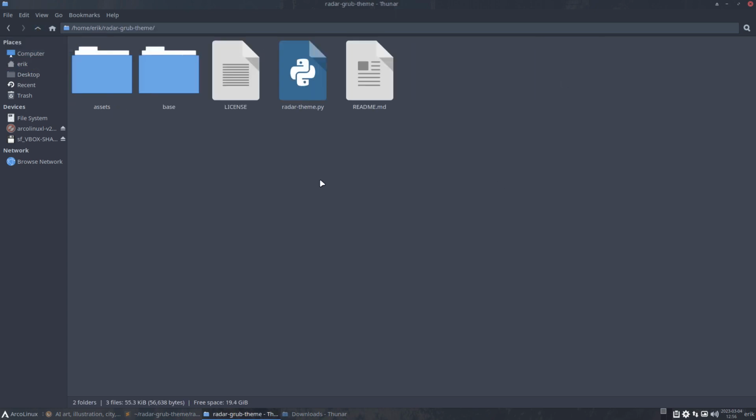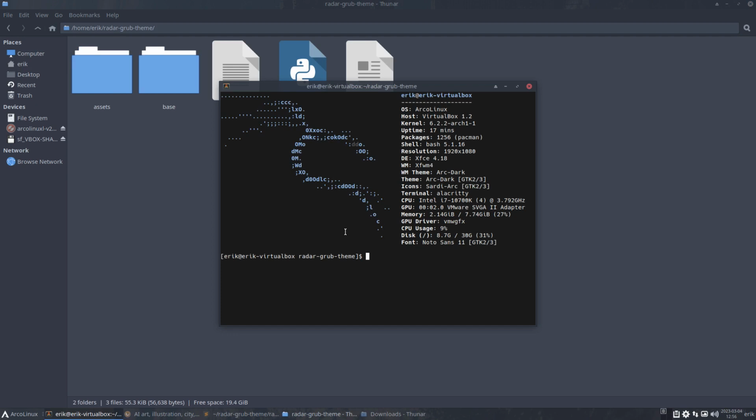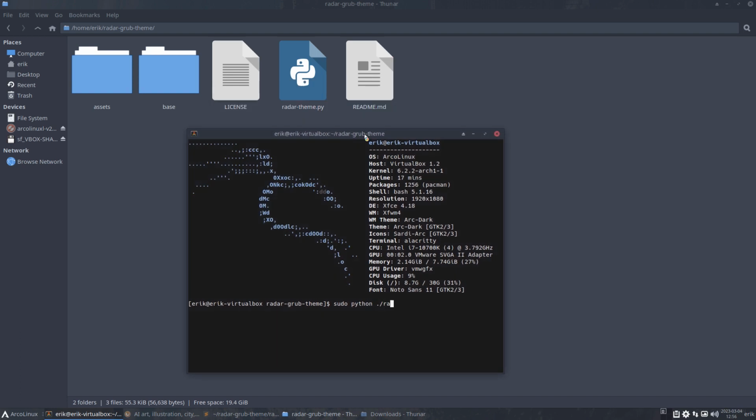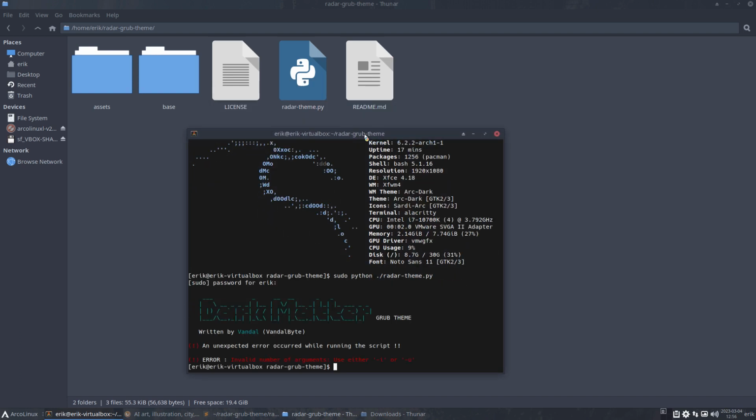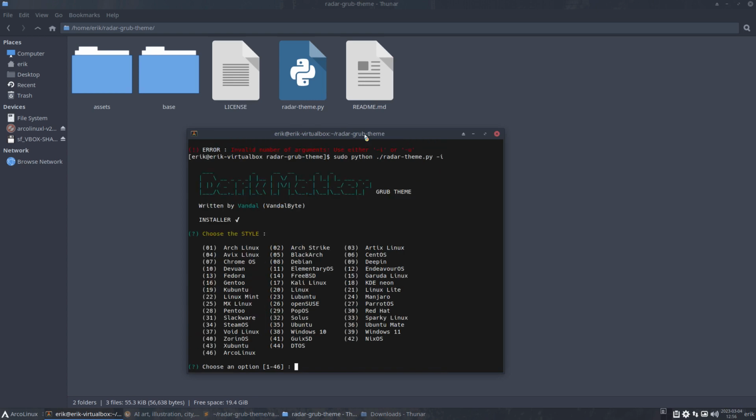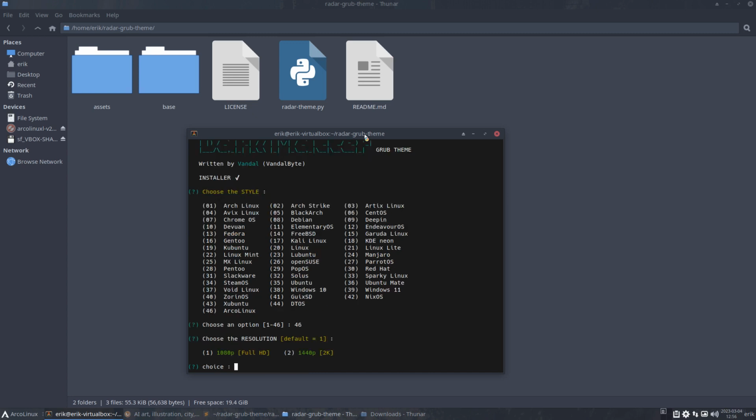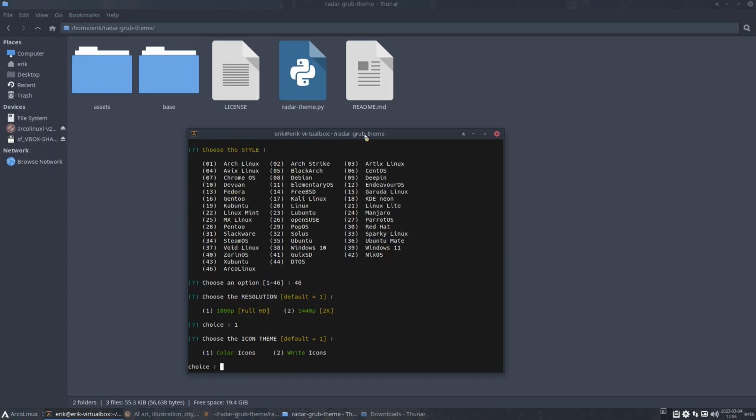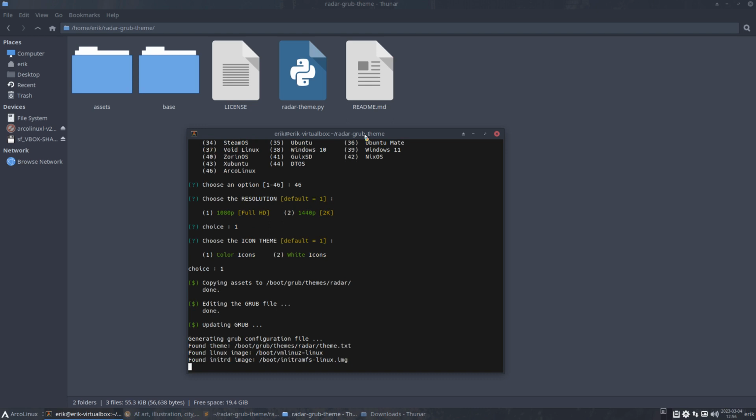Will this work? So we say to the system sudo python / and then the name, which is radar theme, and then it says -i -u. Install me. Which one? ArcoLinux. Where are you? 46. So 1 and 2. Let's go for colors this time.